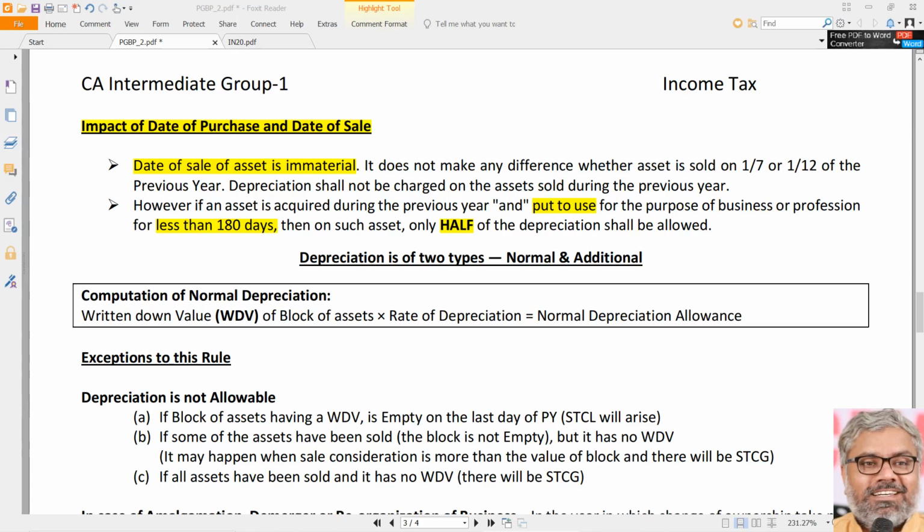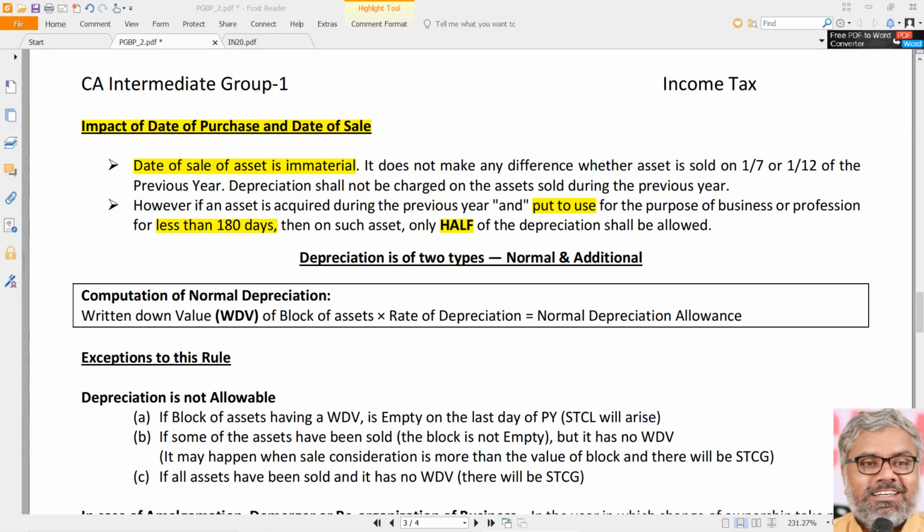However, put to use again should not be taken too much literally. As I told already about fire extinguishers, generators, inverters, they are not actively put to use. So, what should we do? That means whenever they are purchased, they are assumed to be put to use. Not that really they have to be actively put to use.